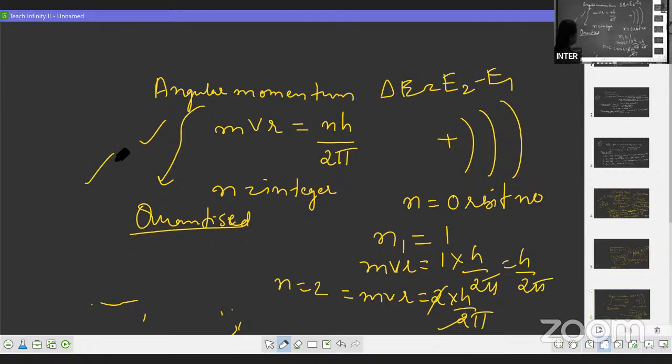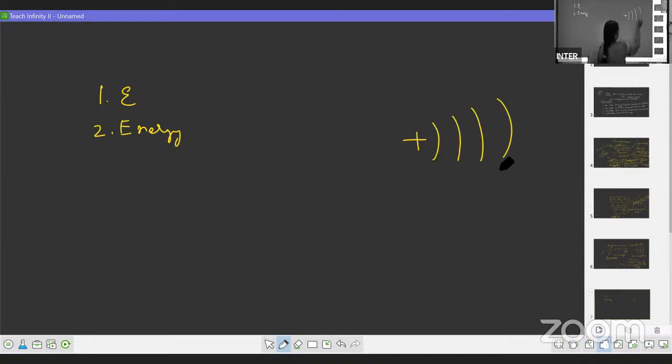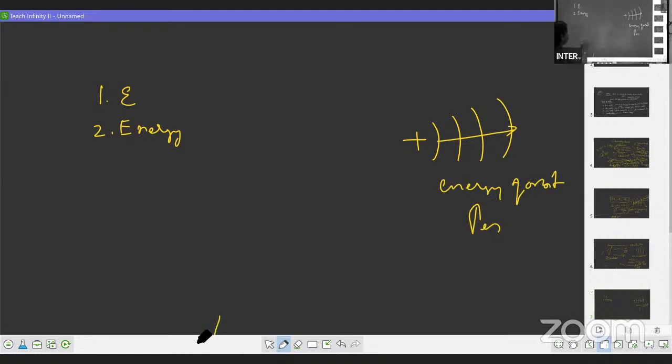Okay, students, so this is about Bohr's theory. In total, how many points do you have to write? First, about the electron revolving. Then the energy of the orbit. What happens when you move away from the nucleus? For example, these are the orbits. As you go away from the nucleus, the energy of the orbit increases.